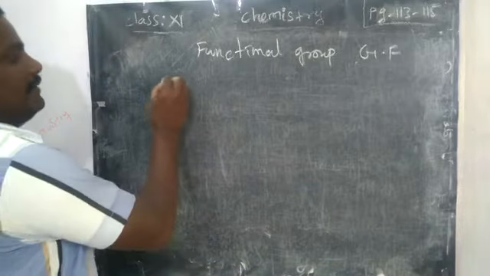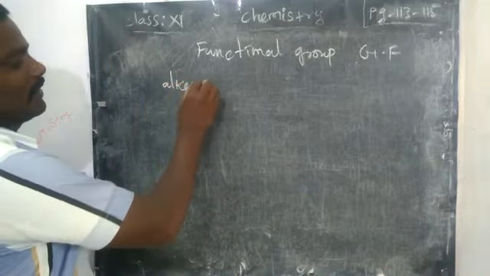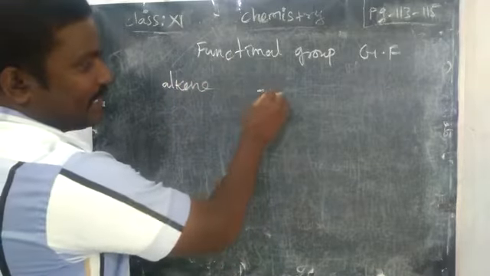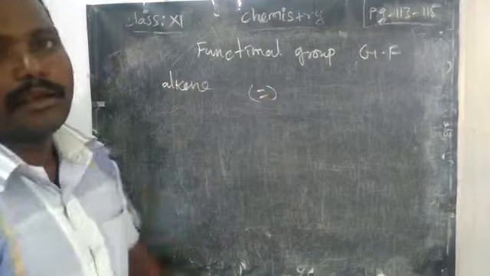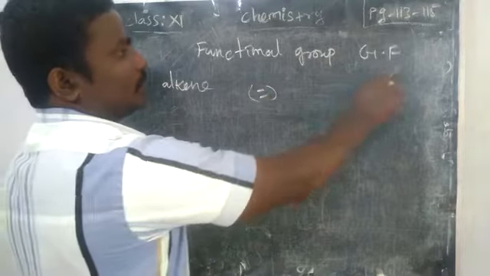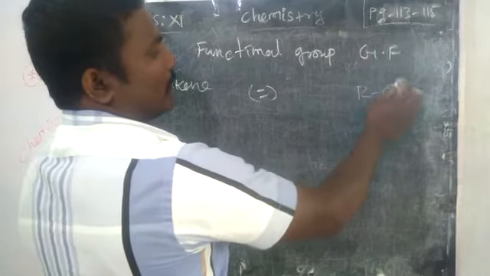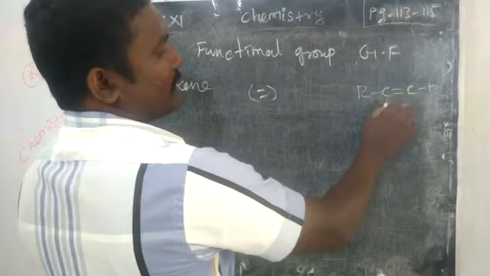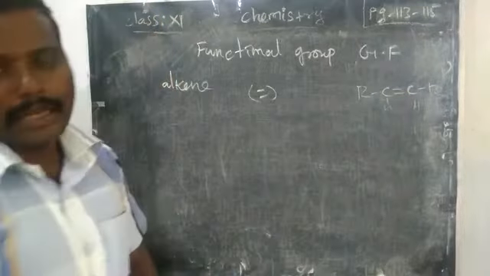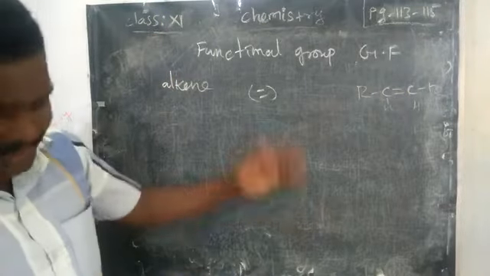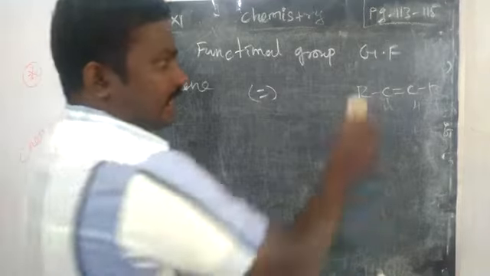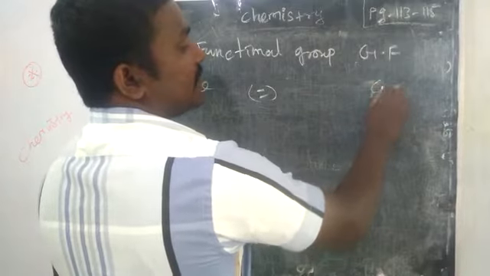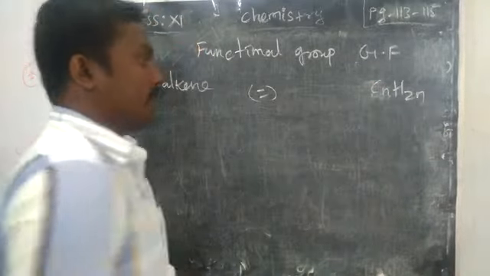Very beginning we will write alkane. See, in alkane we don't have any double bond or triple bond, so alkane will not have any functional activity. It is an ordinary chain. But alkene has a double bond, so the general formula is R C double bond R. Actually, the general formula we can also write as CnH2n.